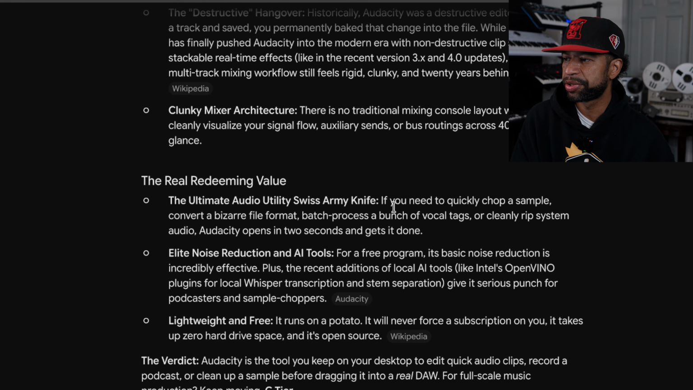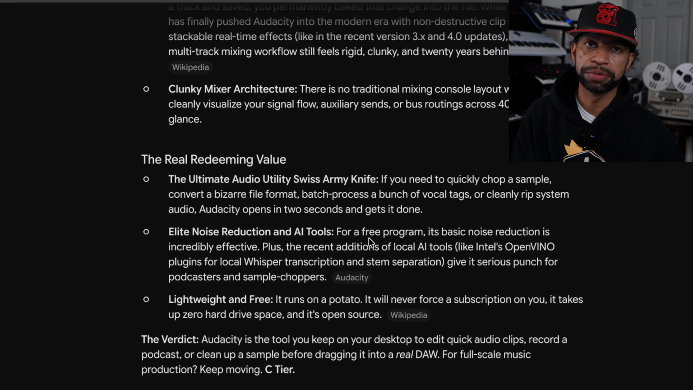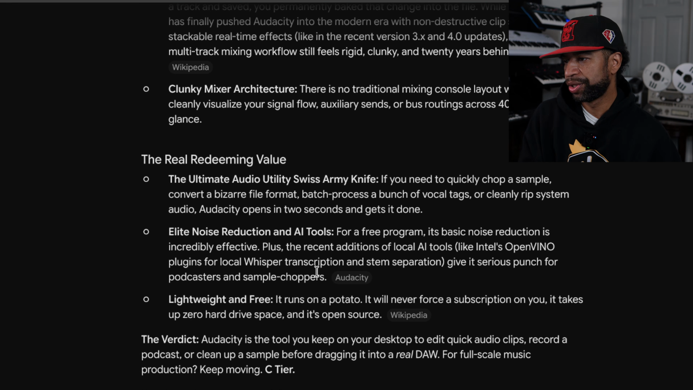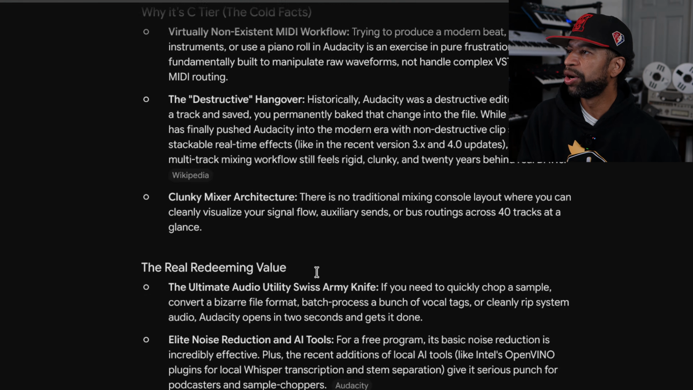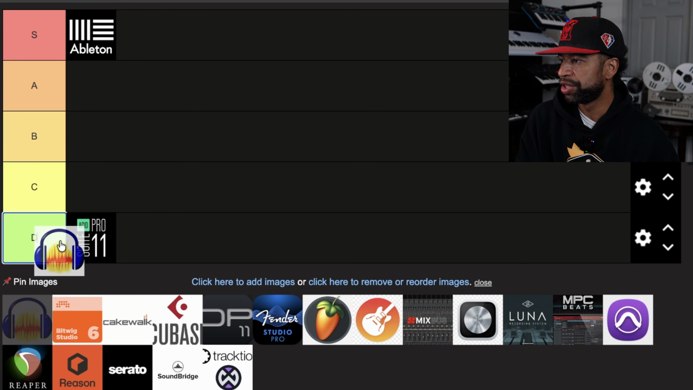It says the real redeeming value is the ultimate audio utility Swiss Army knife. If you need to quickly chop a sample, you can do it there. Elite noise reduction and AI tools for a free program. It does sound good. I have recorded some tracks in Audacity, so it does sound good for a free program. But Audacity, you, my friend, are going into the C tier.